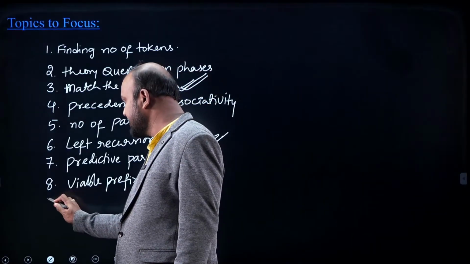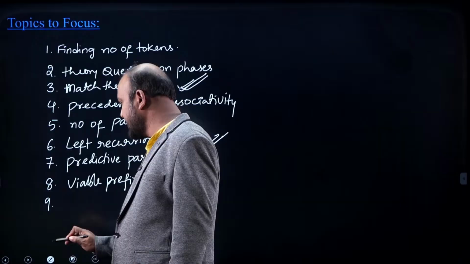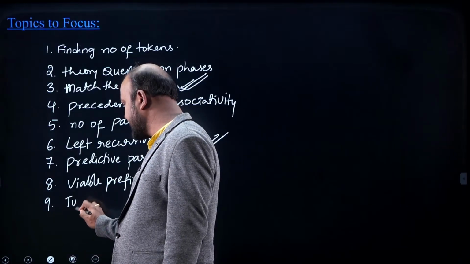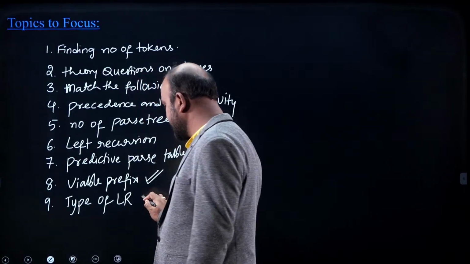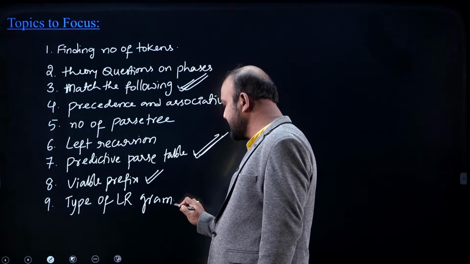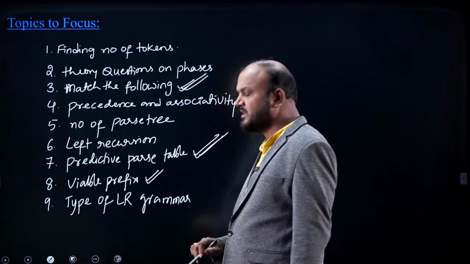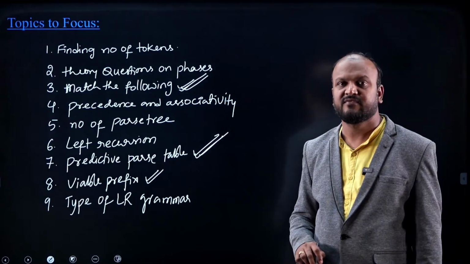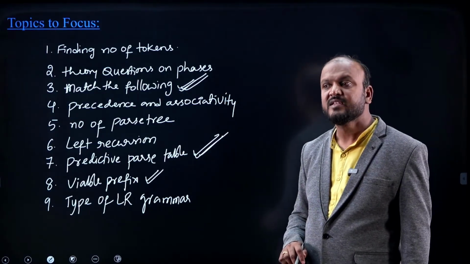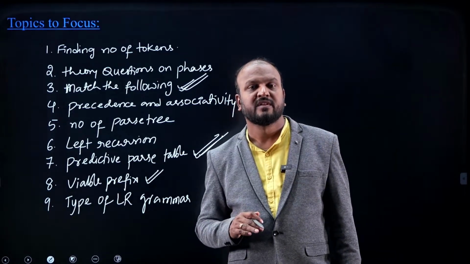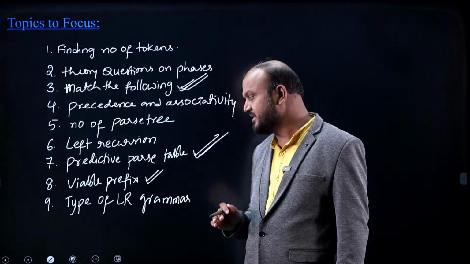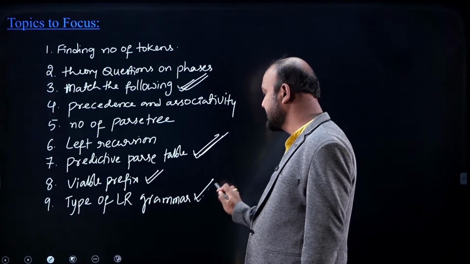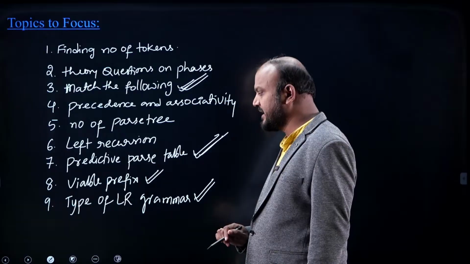And then some questions are based on type of LR grammars. What is the type of LR grammars? Means you will be given some grammar and asked to find the grammar is of LR of 0 or SLR of 1 or LALR of 1 or CLR of 1. Some options like LR of 0 but not SLR of 1, SLR of 1 but not LR of 0. These kind of options might be given, and this is also one of the expected topic, okay, on LR.